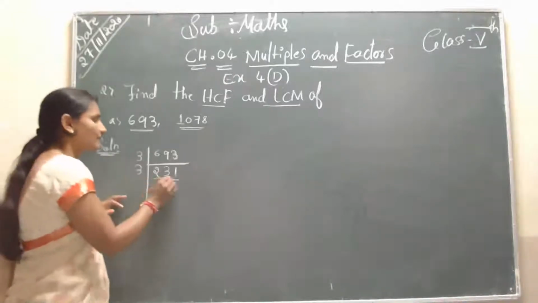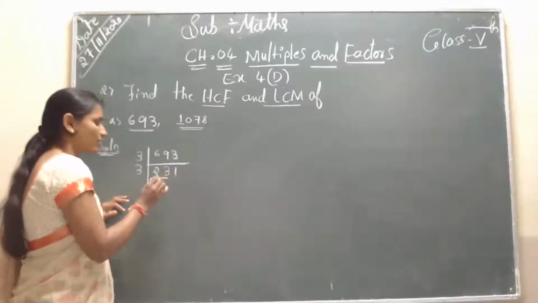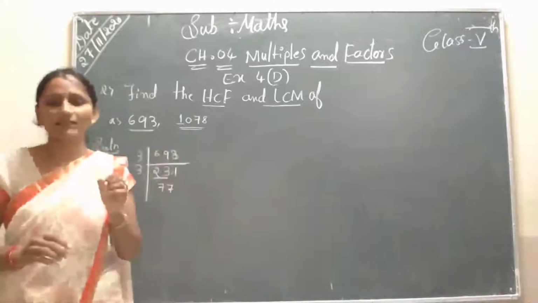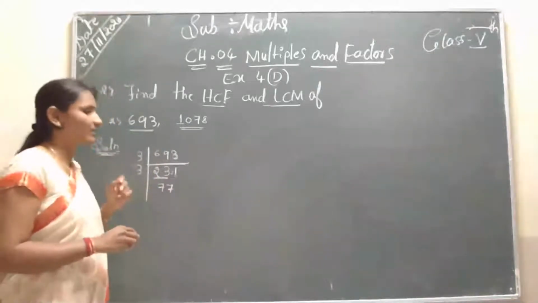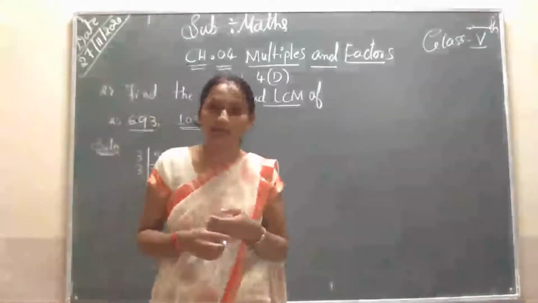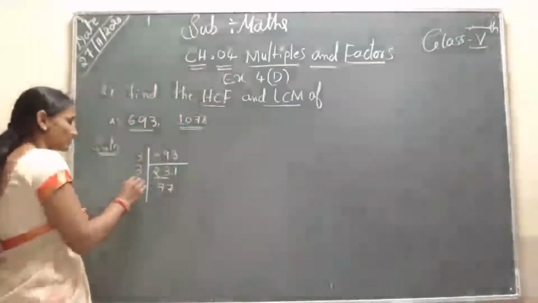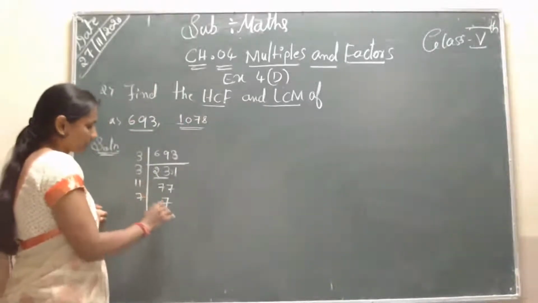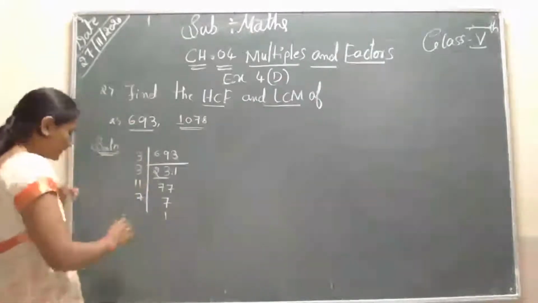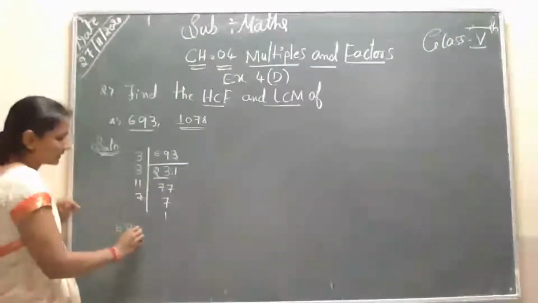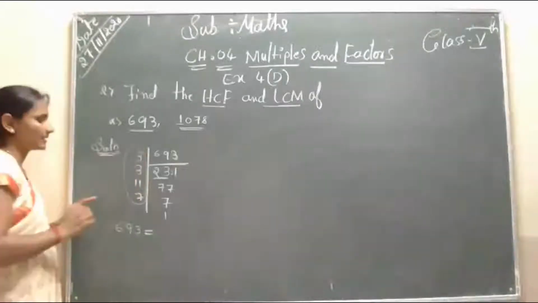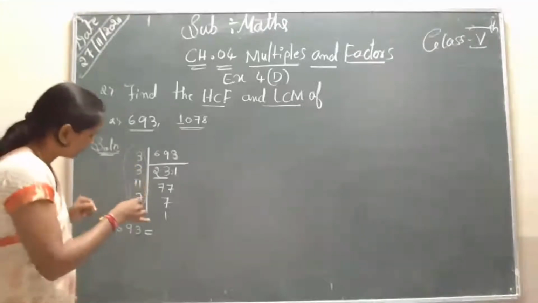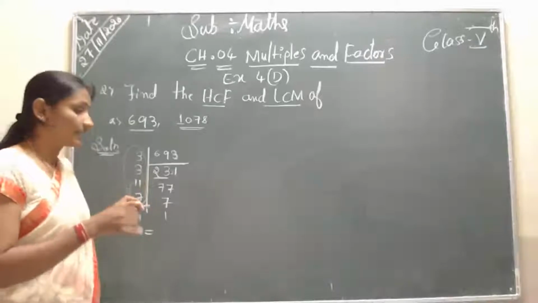Next, 3 sevens are 21, again 3 sevens are 21. So we get 77, which is a co-prime pair, so we take 11. 11 sevens are 77, and 7 ones are 7. So 693 is the multiple and these are factors: 9 elevens are 99, and 99 sevens are 693.